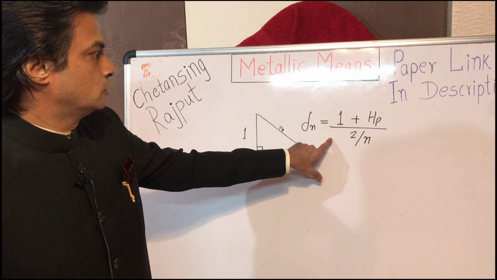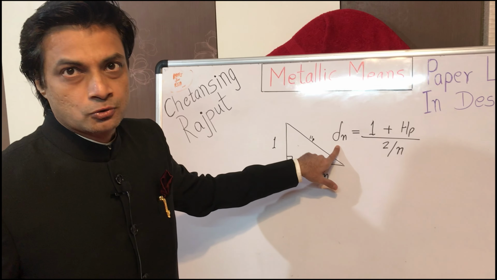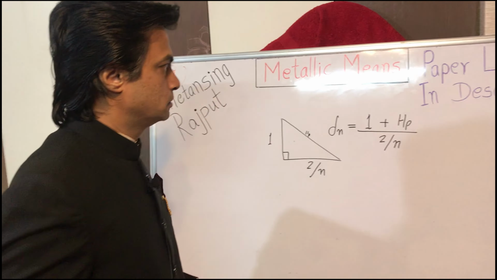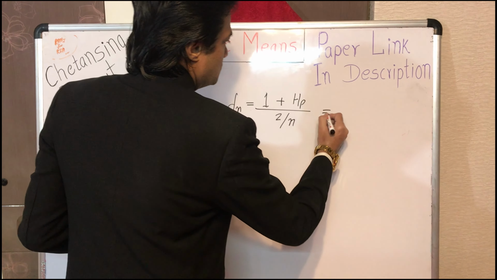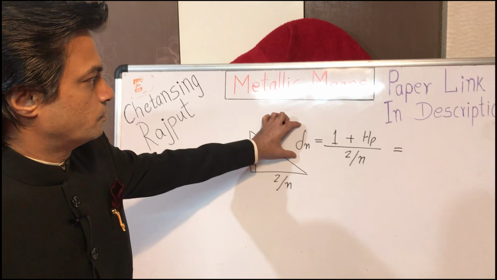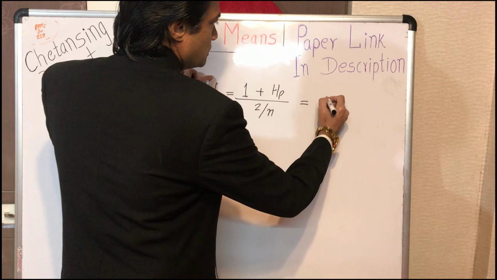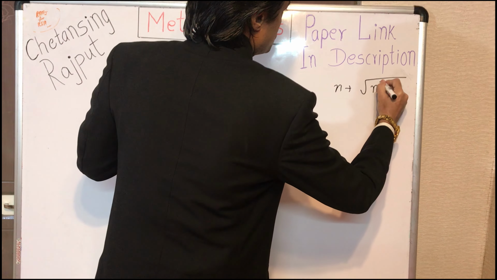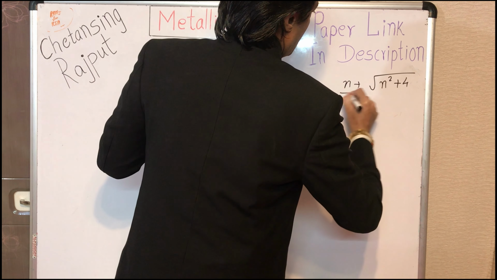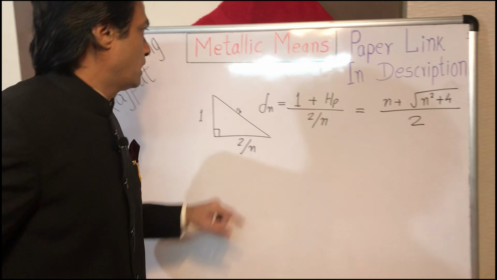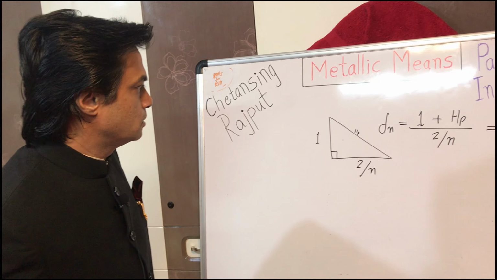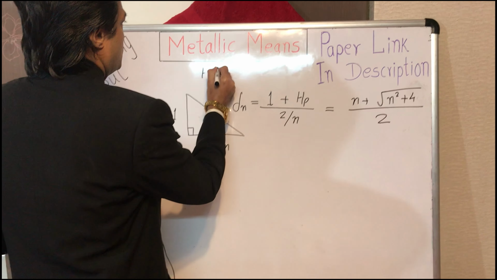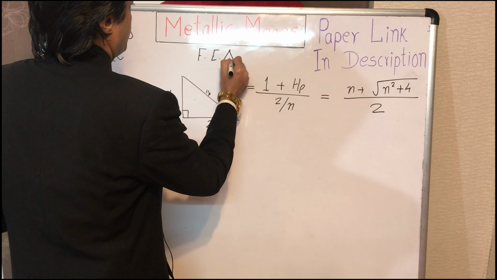This value of the nth metallic ratio, which we derive from such a special right triangle, precisely equals the fractional expression of this metallic mean, which is n plus square root of n square plus 4, upon 2, and hence I prefer to call such a triangle a fractional expression triangle.